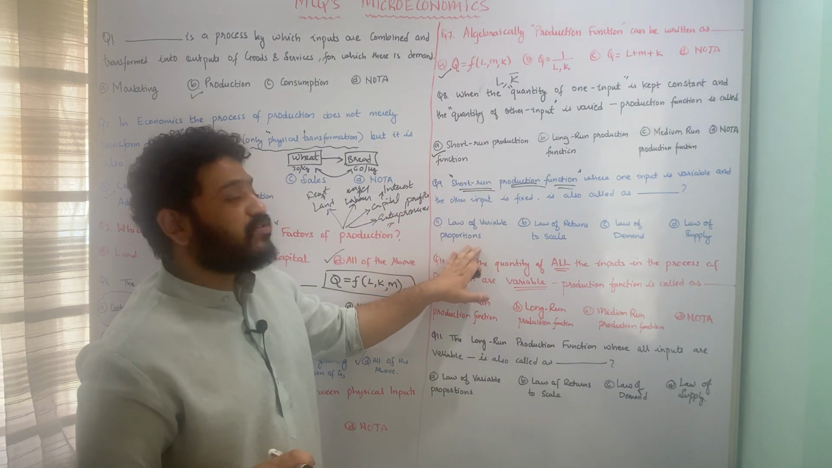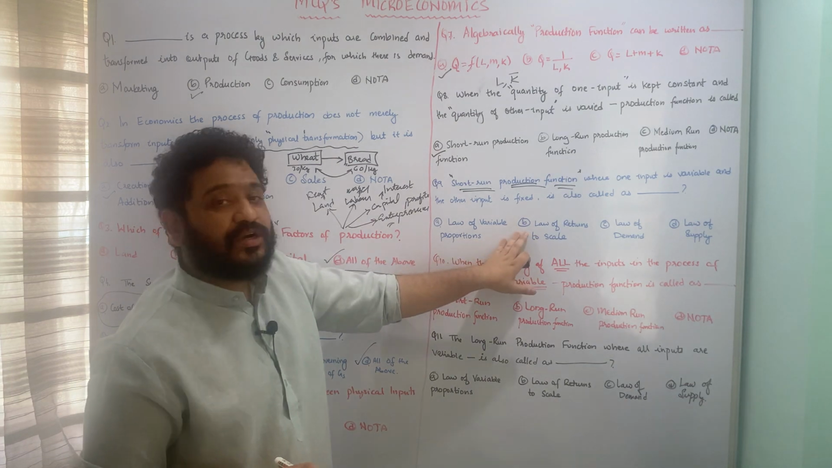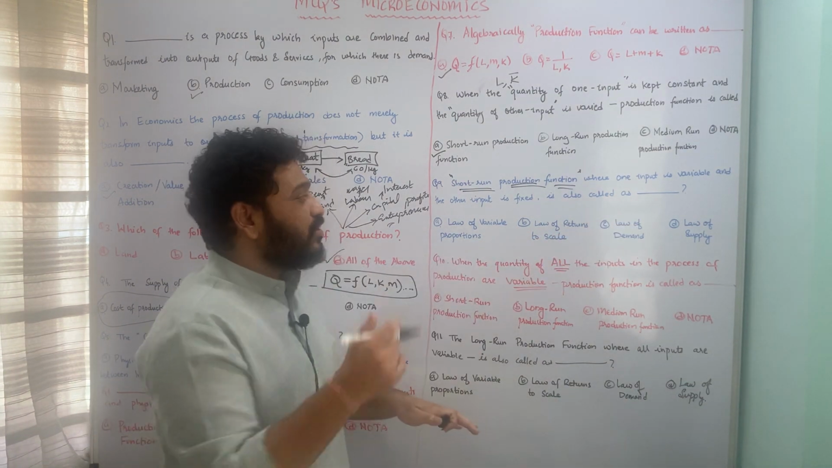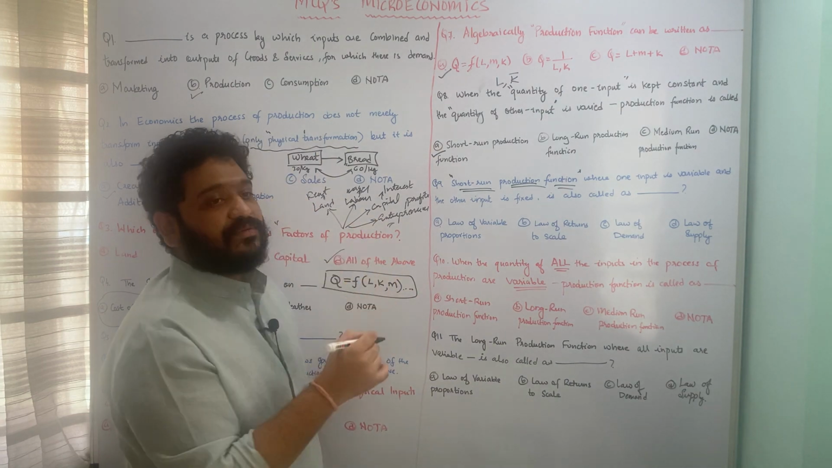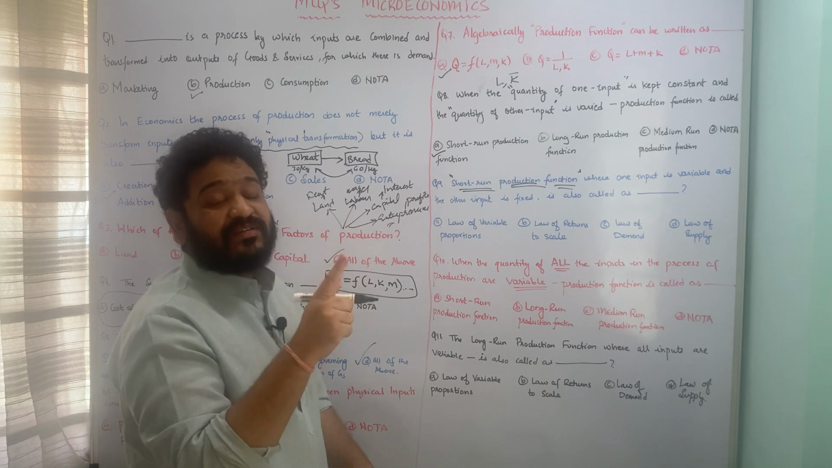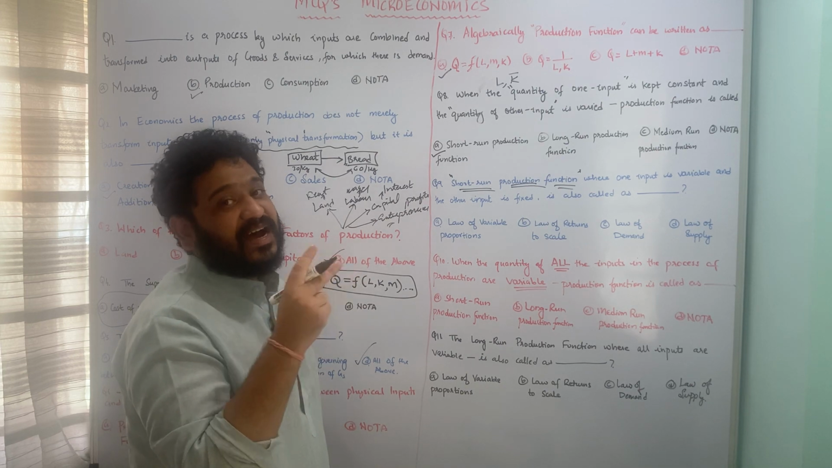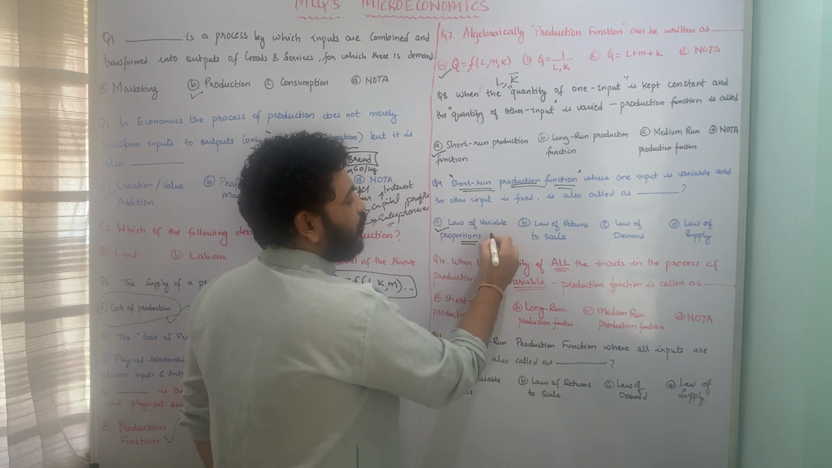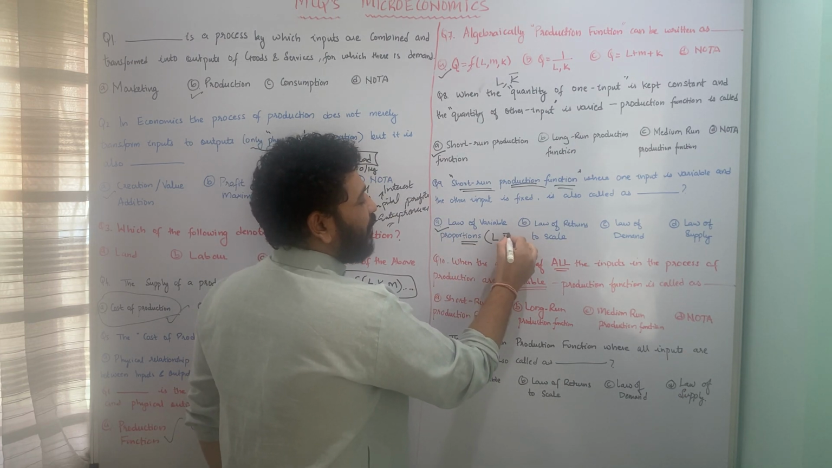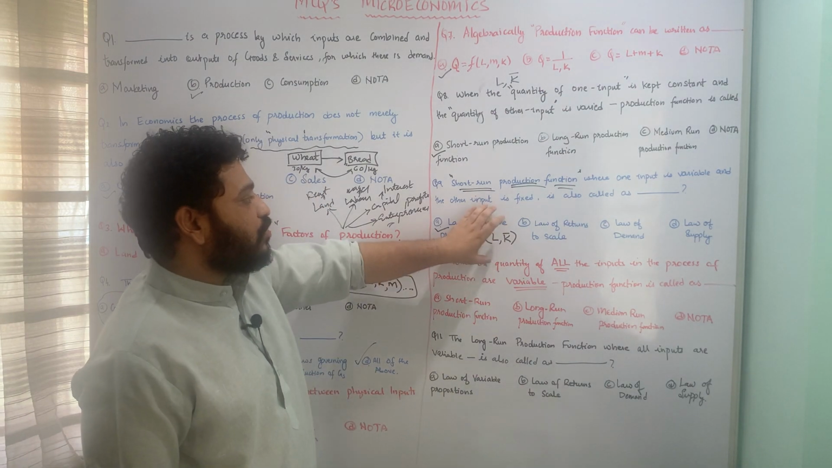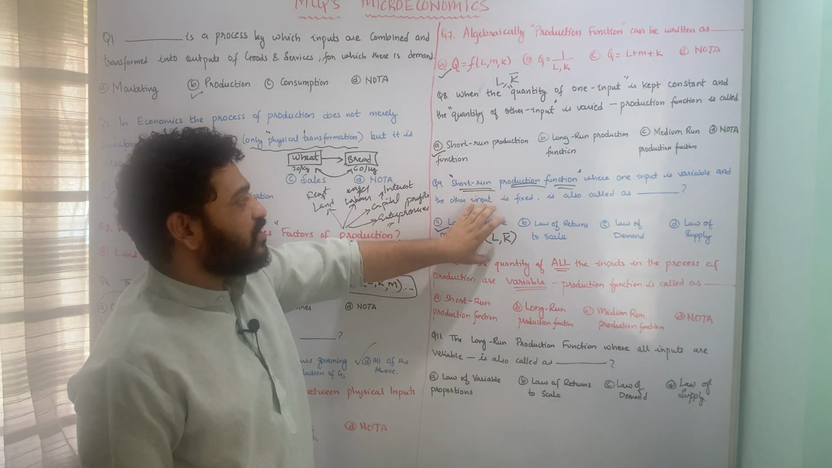Whether you call it the law of variable proportions, the law of returns to scale, the law of demand or the law of supply. Here please pay attention: whenever one factor input is fixed and the other is variable, you call it the law of variable proportions. Here labor and capital, one is fixed and the other is variable. So the law of variable proportions is the correct answer.